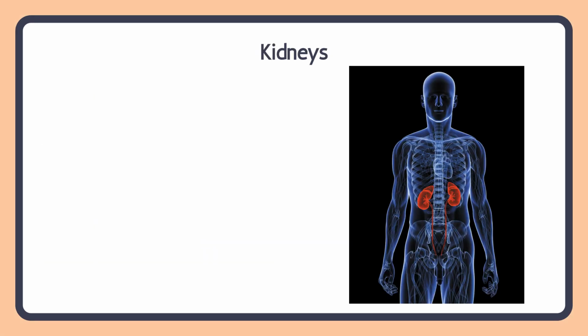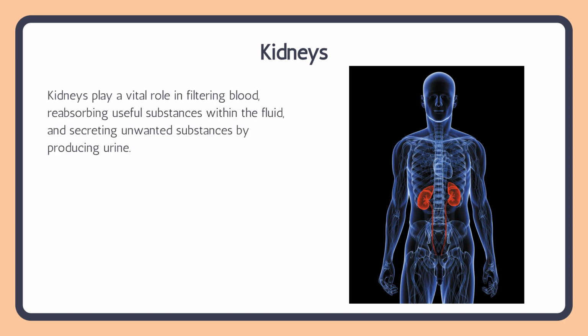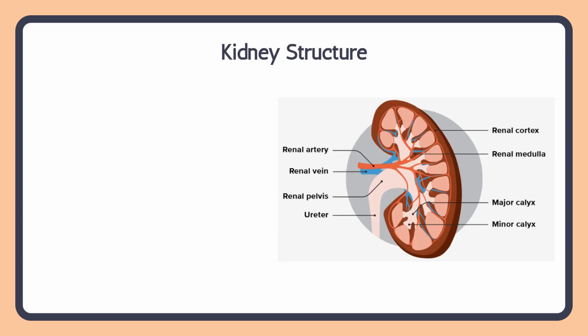There is a big focus on the kidneys because they play a major role in the excretory system. They are extremely vital in filtering blood and reabsorbing useful substances within the fluid, and then secreting unwanted substances by producing urine. Like I said, renal refers to kidneys. If you ever hear renal something, such as renal failure, it means that the kidney is failing. This is the approximate location of our kidneys, and we've got two of them. So let's look at the structure of kidneys.